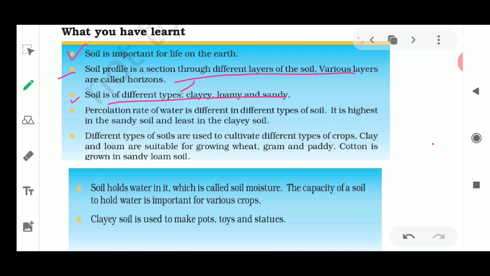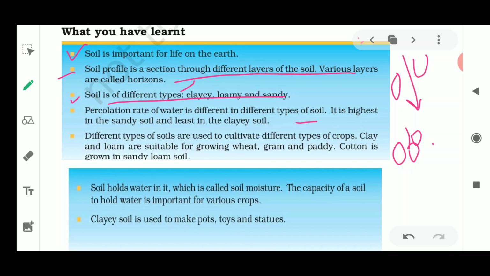And sandy soil has larger particles, the size of the particles is very big as compared to the clay and the loamy soil. Next is the percolation rate. We have also seen that the percolation rate of water is different in different types of soil. Why is it different? Because some of the particles are large, so water can percolate easily, and some of the particles are very small, so the water cannot percolate easily, and it remains on the soil.